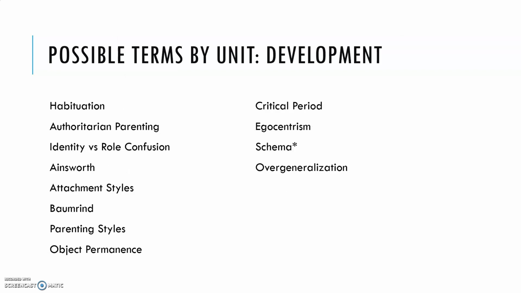Okay. Development is the next one on the list. Again, a lot of those theories are going to come up. The attachment styles. This is one of the ones where names will show up. Learning is the other one where names might show up. They may be asking about how a specific person's specific theory applies to this prompt. How does Baumrind's parenting styles apply in this situation? How do Ainsworth's attachment styles? You see that in this unit, and you see that in the learning unit as well. I'll give it a second.